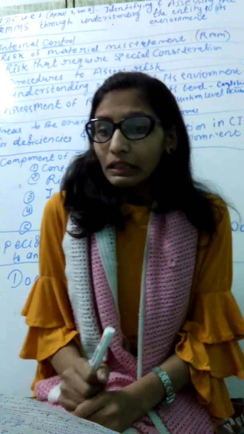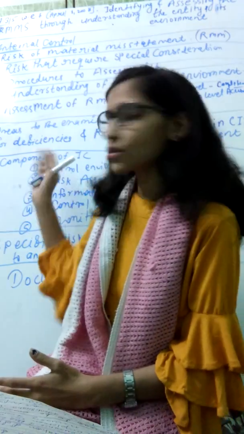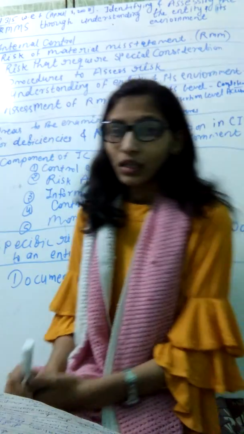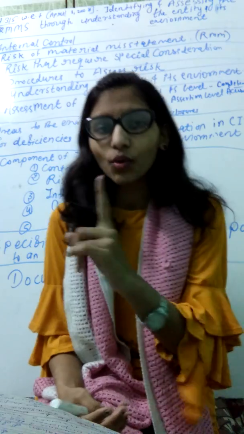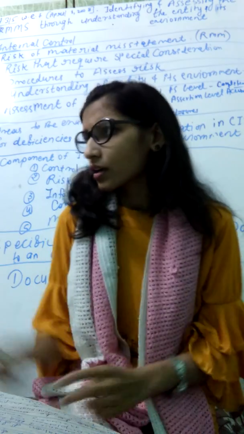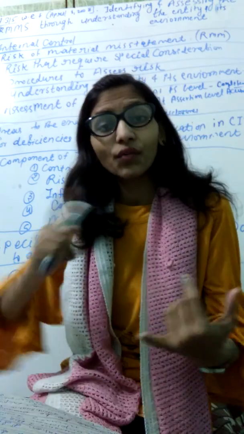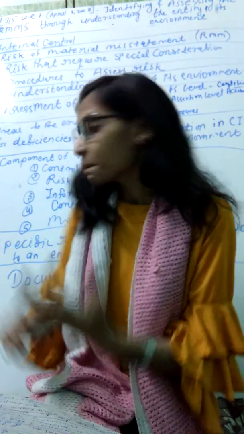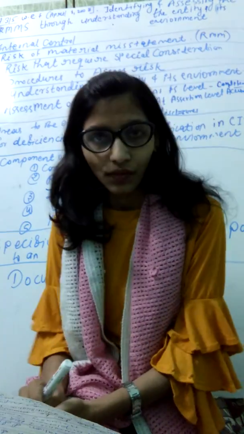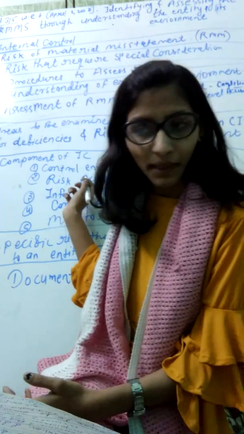Okay, then the most important question is the components of internal control. There are five components. First is the control environment. This should be learned in sequence: control environment, then risk assessment, then information, then control activities, then monitoring. Okay. First we talk about the control environment.